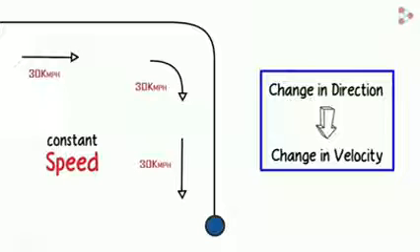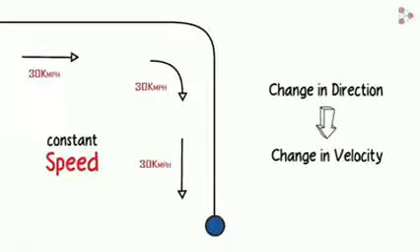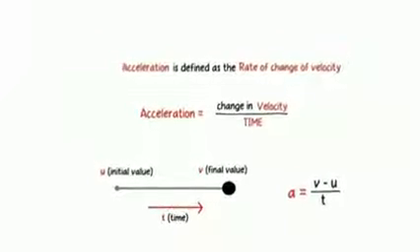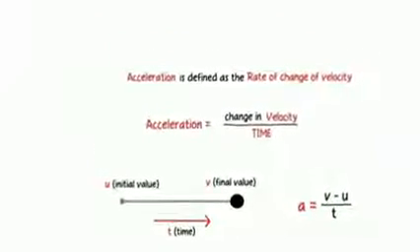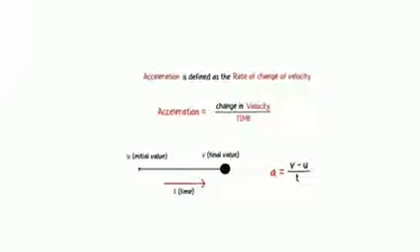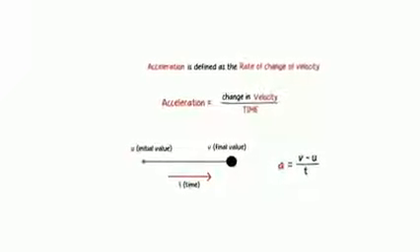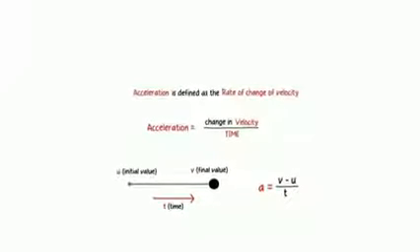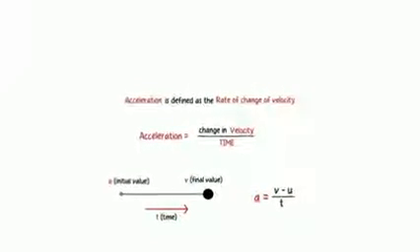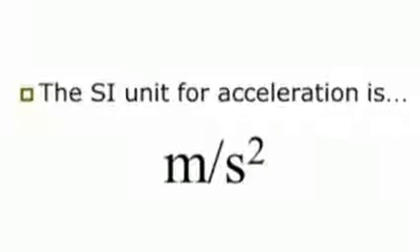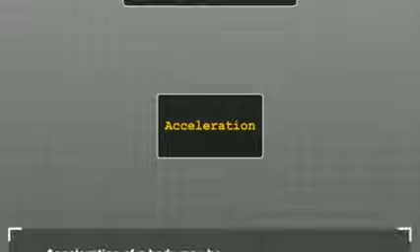Now let us understand the definition for acceleration. How can we define acceleration? Acceleration is defined as the rate of change of velocity. So acceleration can be mathematically expressed as change in velocity by time. If an object changes its velocity from an initial value of u to a final value v by taking a time t, a is equal to v minus u by t. So acceleration in simple can be written as change in velocity by time. And the SI unit for acceleration is meter per second square, and it is derived from velocity and time.